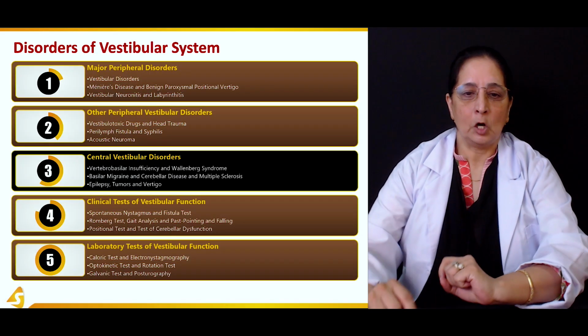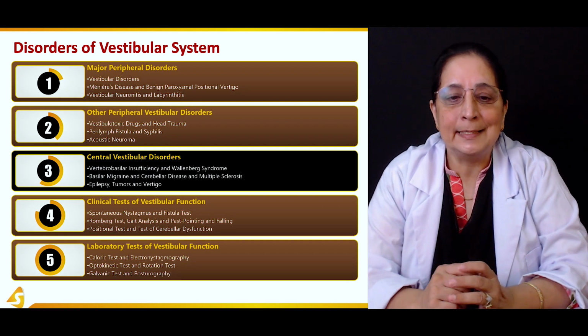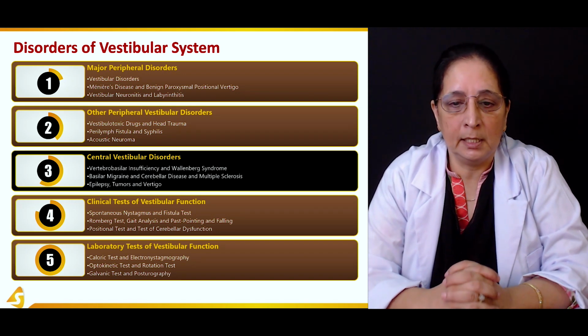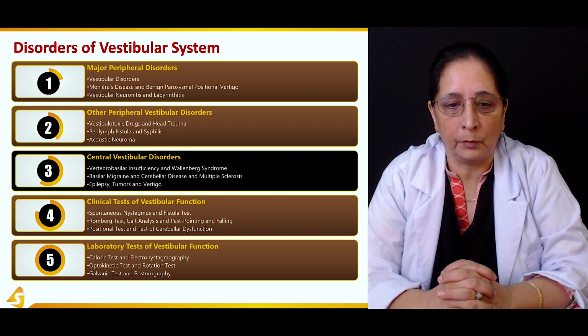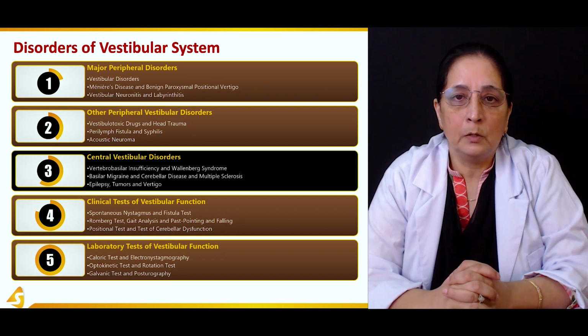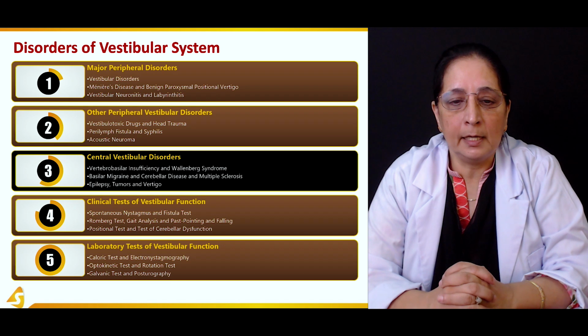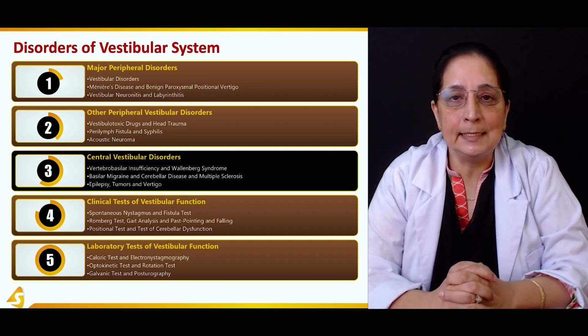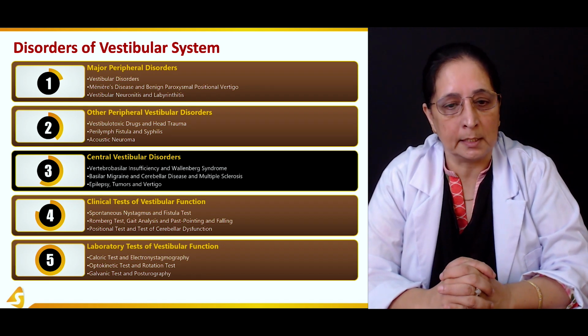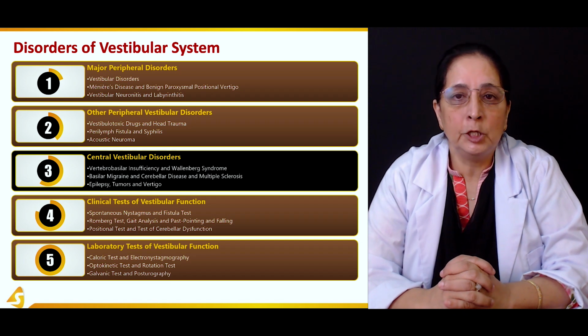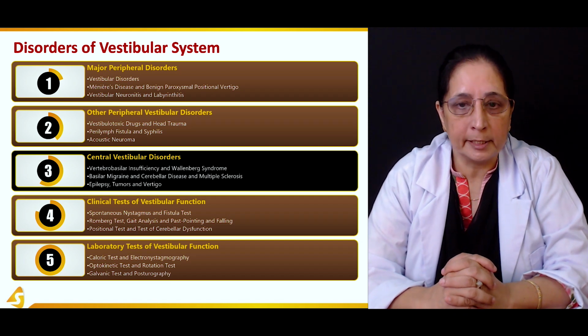So in this we will talk about vertebro-basilar insufficiency and Wallenberg syndrome. We will talk about the basilar migraine and cerebellar disease and multiple sclerosis, epilepsy, tumor, and vertigo.